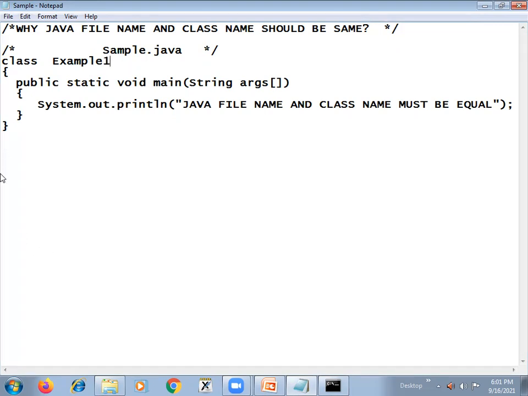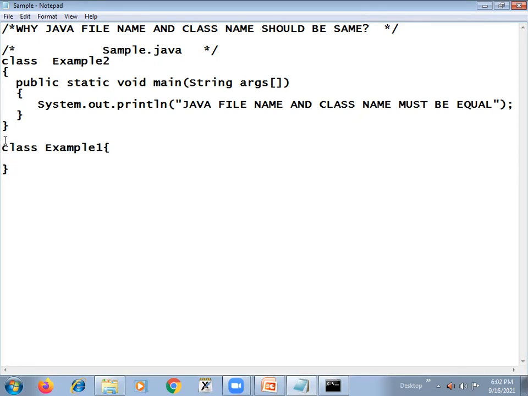Then I add another class here, class example two, this one. I say class example one. I am just creating an empty class, no methods in this class. I have not included any method.